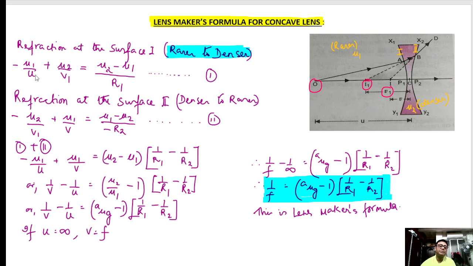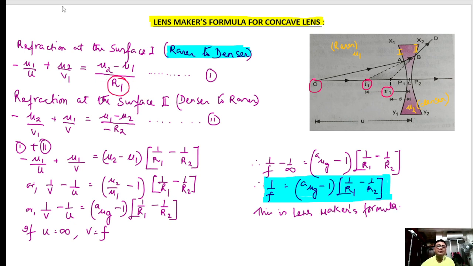U is our object distance, rarer to denser, so mu1 to mu2, and the image distance is v1, and for the first surface, the radius of curvature is r1.